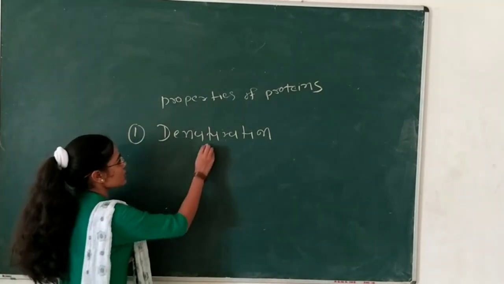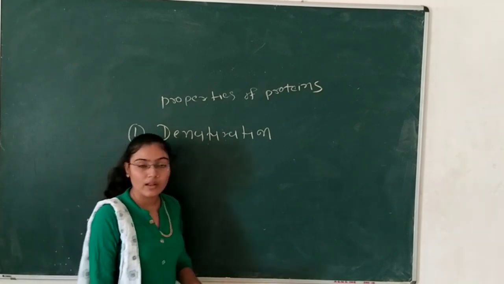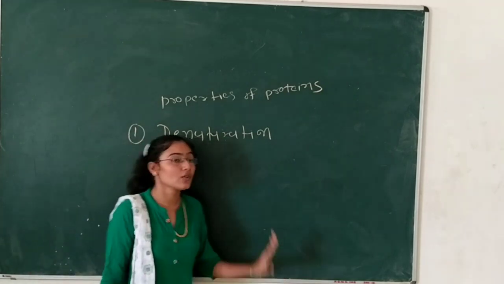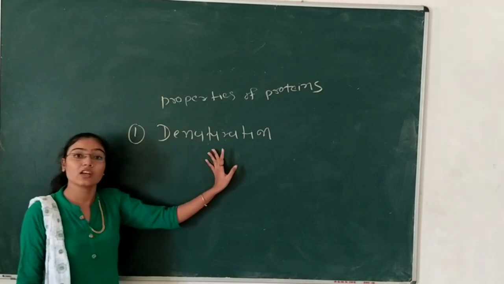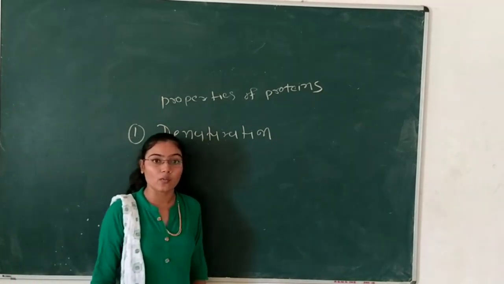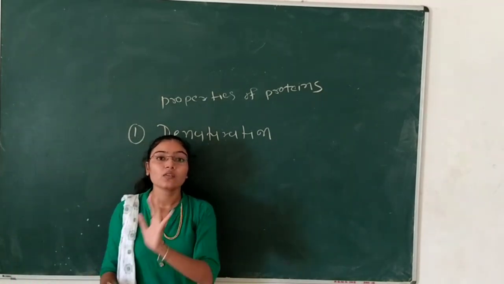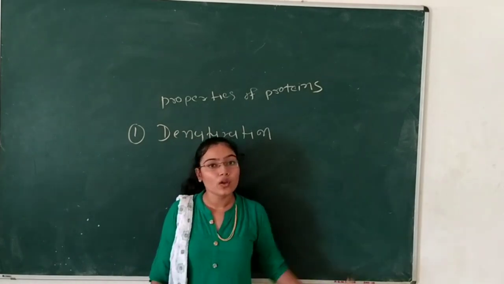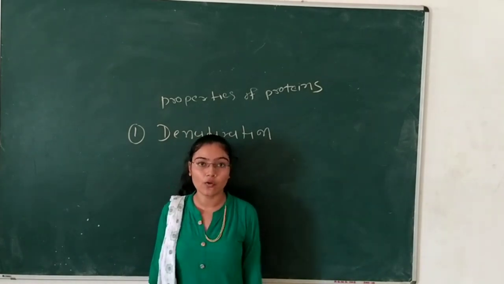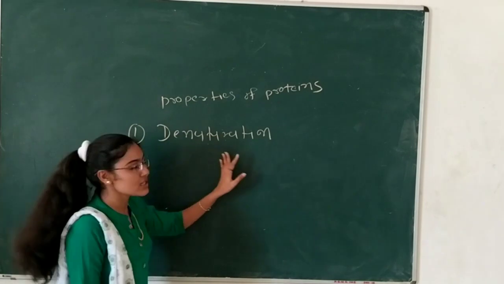What is denaturation? If we apply heat or temperature to a protein structure, the main structure of the protein is converted into an abnormal, unfolded form. That process is called denaturation.